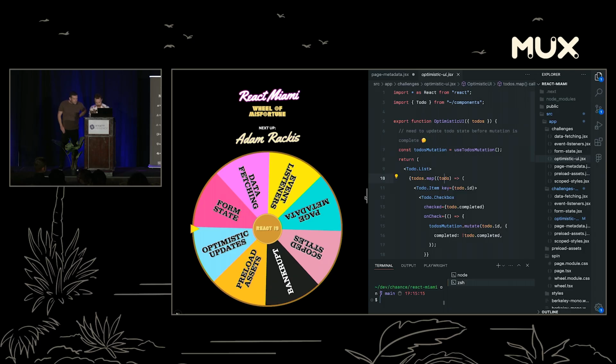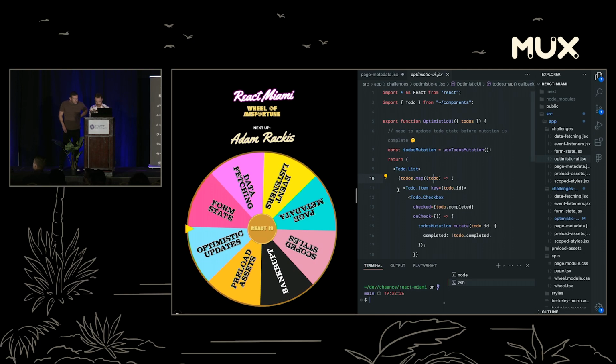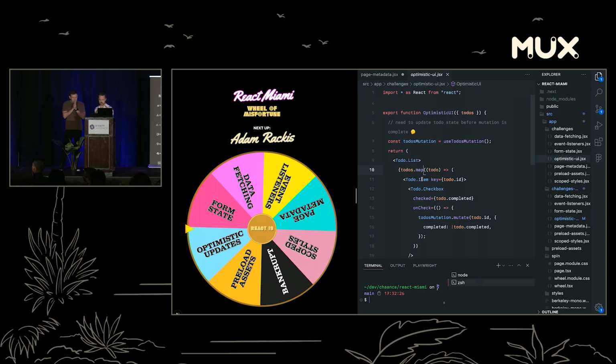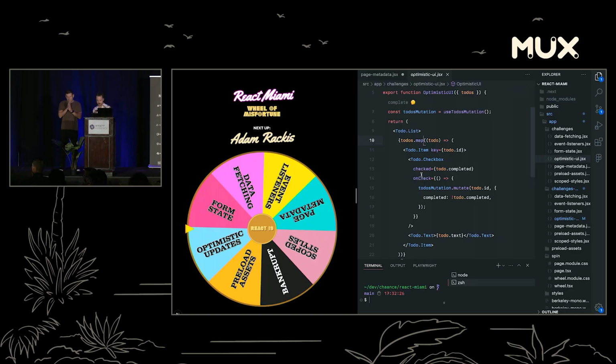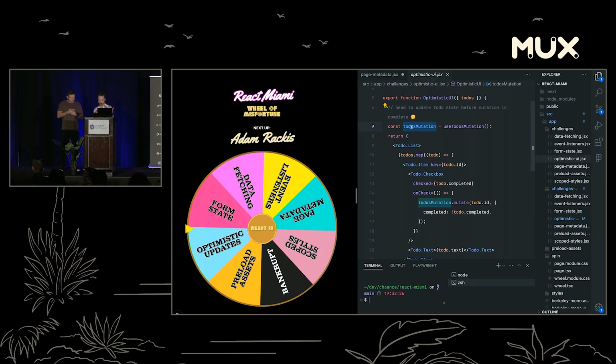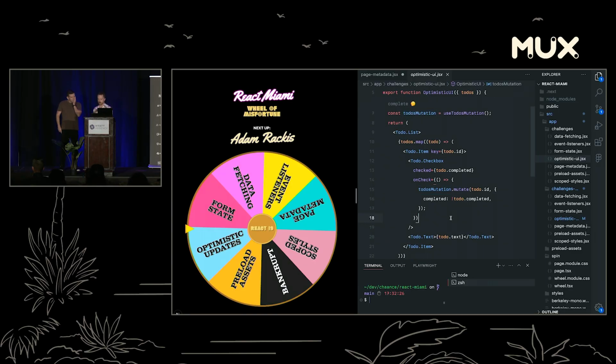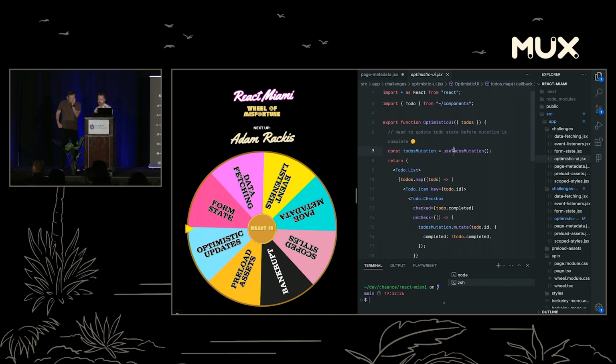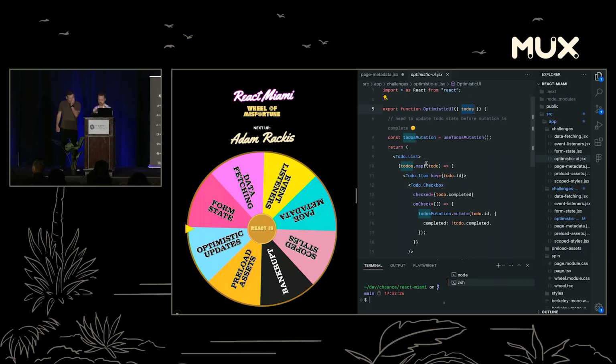This one's a fun one because optimistic updates, if you ever had to implement them, are particularly annoying. So we've got this to-do list, because who doesn't love a to-do list? And we have this mutation that we get back. We need to perform a mutation on our to-do list, and presumably it's going to trigger some sort of asynchronous update. It's going to trigger a fetch somewhere in the back end, and then it's going to update the to-dos, and magically we're just going to see the new to-dos.